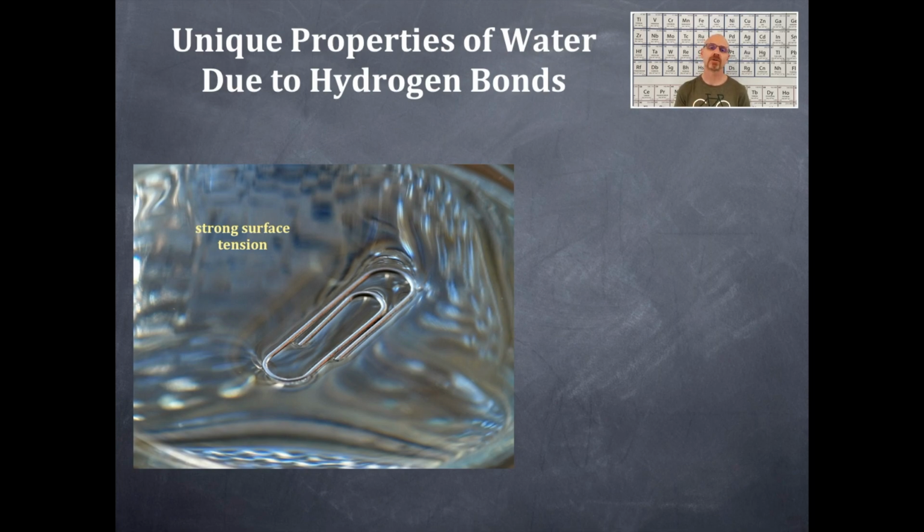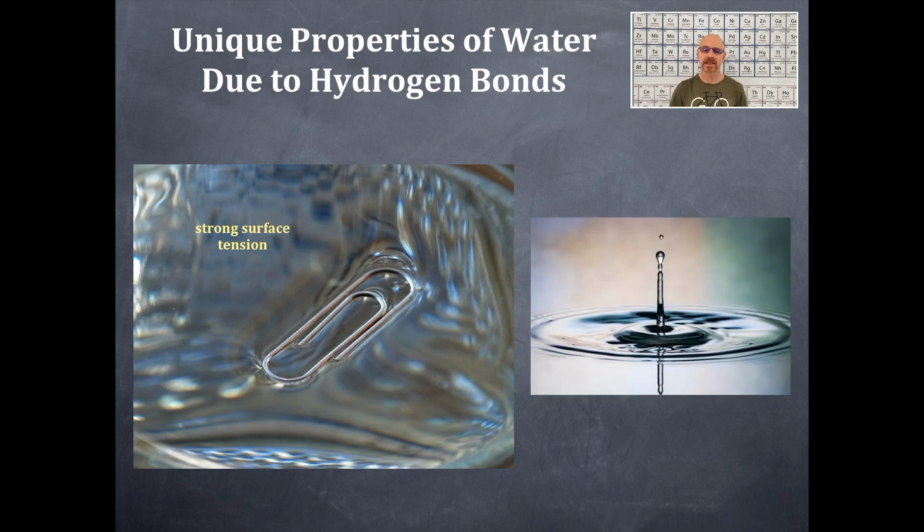Okay? All right. So water molecules also have very high surface tension. That is, they like to form spherical droplets, and I'll show you a picture of that in just a little bit. So you can actually float a paperclip on water. This is a small paperclip. It's floating on the surface of water. It's actually below the surface of the water, but it's making an indentation in the water itself. That's because water likes itself so much and has these strong hydrogen bonds that are very difficult to break. Okay? Water has high surface tension.